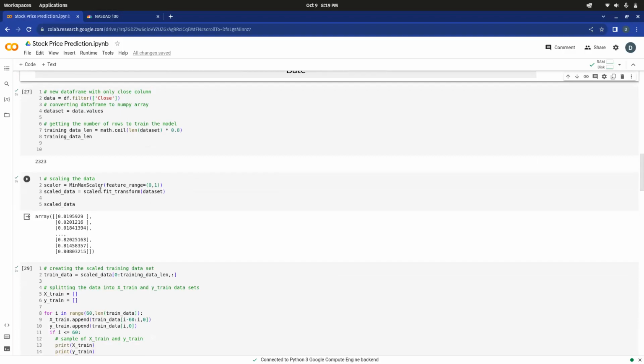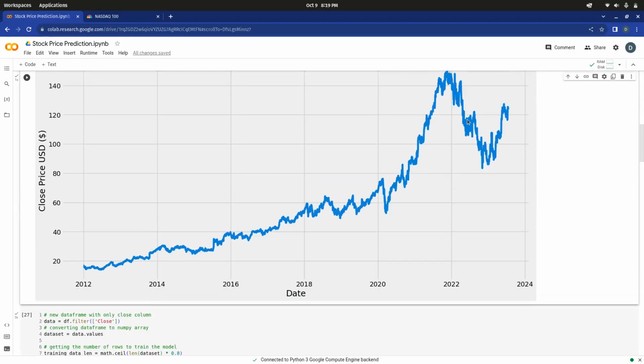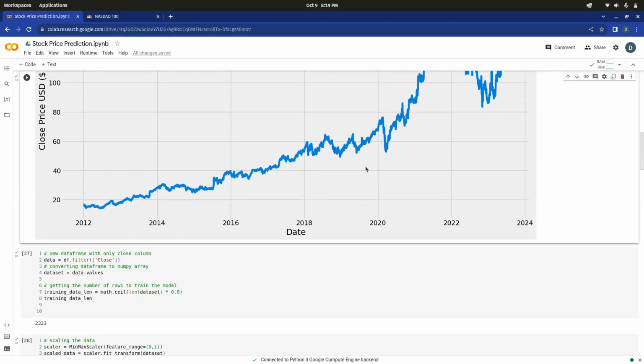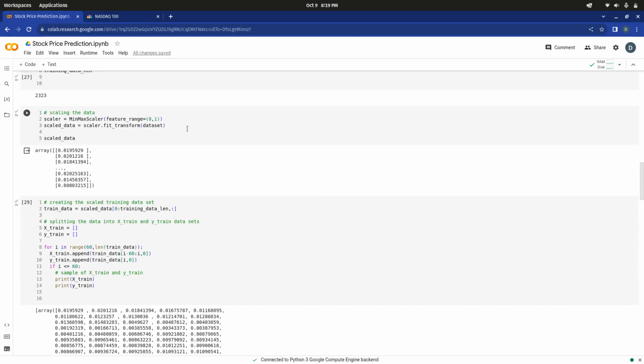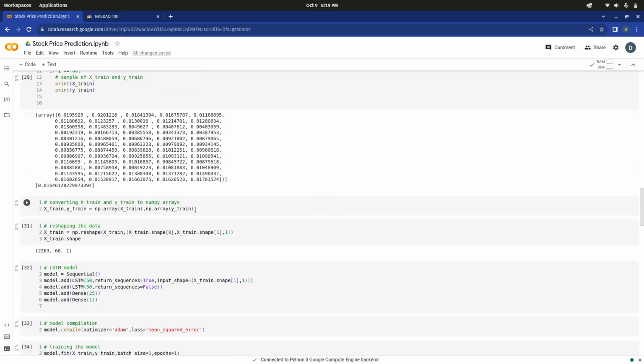Then next we are scaling the data, because in the beginning years the data is below 20, and in the later years the data is above 100 and something like that. Due to this we need to scale the data. Here I have used a min max scaler for scaling the data. Then we are creating the training set and the testing set for our data. Then we are doing some processing on our data, converting it to NumPy arrays and reshaping the data so that we can input it in our model.